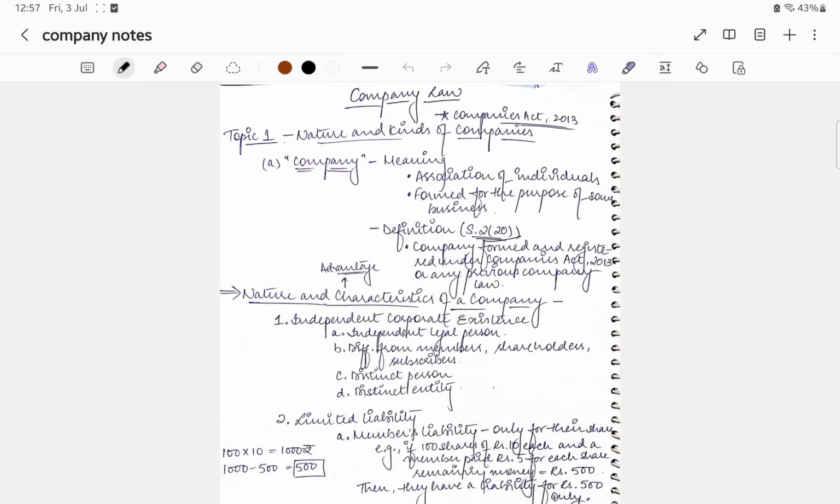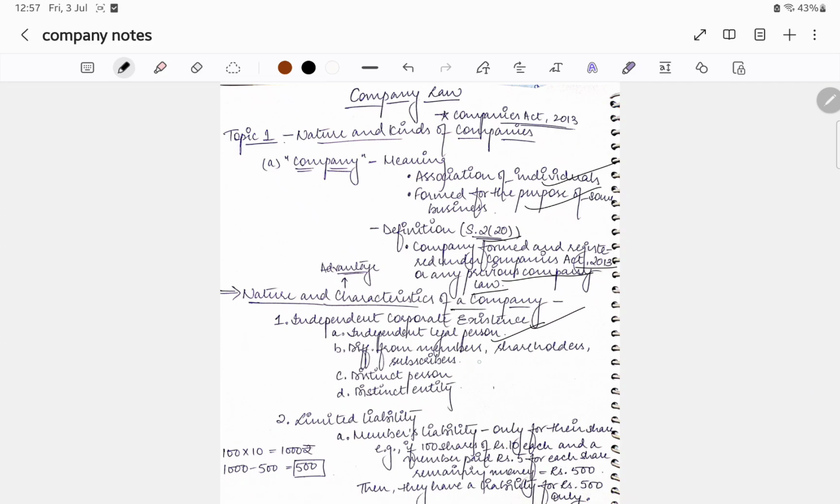Today I am going to teach you topic 1 of company law, nature and kinds of companies under the Companies Act 2013. A company means an association of individuals formed for the purpose of some business. It is defined under section 2(20) as a company formed and registered under the Companies Act 2013 or any previous company law. The advantages, nature and characteristics of companies are independent corporate existence, independent legal